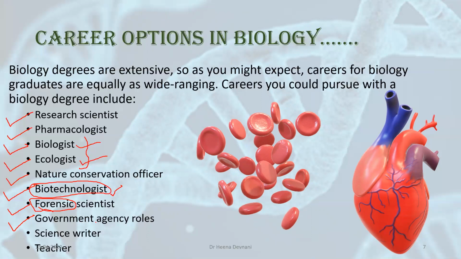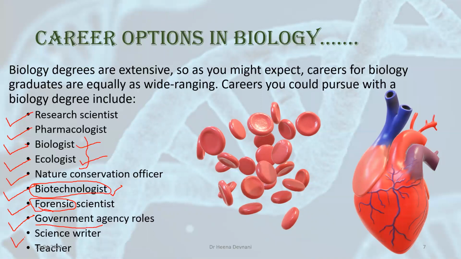IFS is similar to these. It is conducted by UPSC, Union Public Service Commission. The full form of IFS is Indian Forest Service. So you can become a forest officer, and it is a very noble job and the best job.